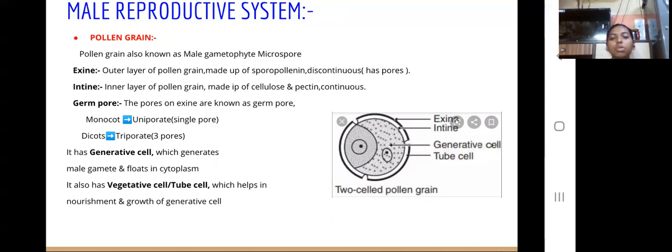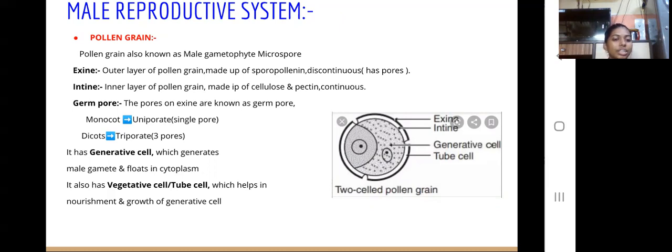The pores in the exine are known as germ pores. Monocots have one single pore, hence known as uniporate, and dicots have three pores, therefore triporate.